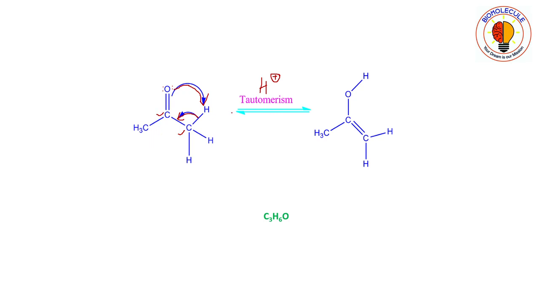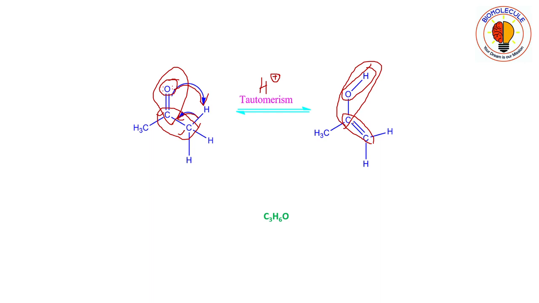After this rearrangement, the carbon-carbon single bond will become a carbon-carbon double bond, and this oxygen will acquire a hydrogen, and this carbonyl group will be converted to an alcohol group.